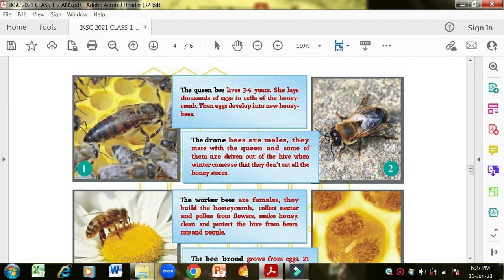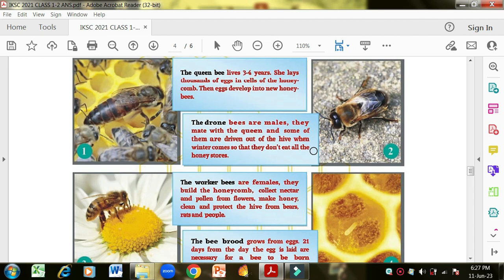You know that in winter flowers are very less, so it is difficult for them to collect the nectar and make the honey out of it. So they reserve the food by sending the male bee, the drone bee, out of the hive.